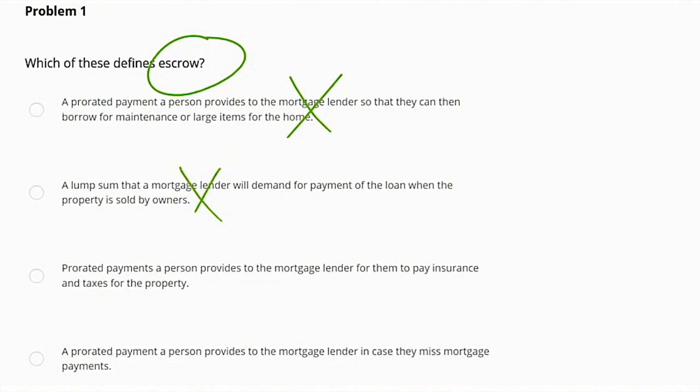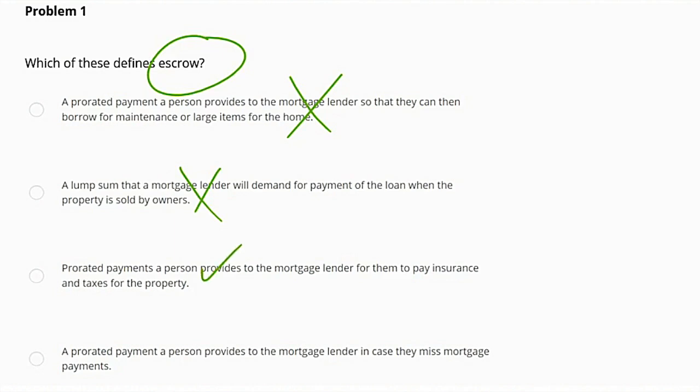The next one is a prorated payment a person provides to the mortgage lender for them to pay insurance and taxes for the property. This one does closely align with the definition of escrow. It is used to hold funds for property taxes and insurance. So we'll put a check mark there for now.